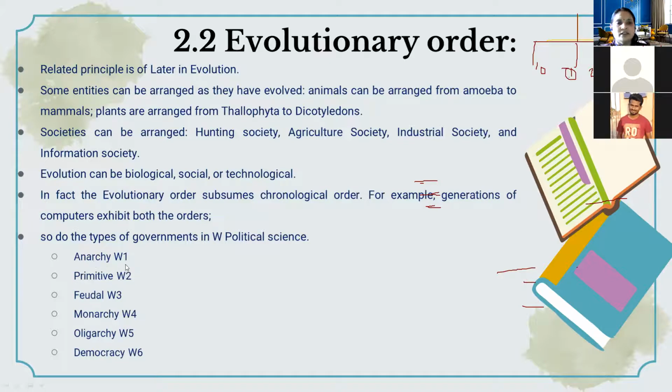So anarchy W1, primitive W2, feudal W3, monarchy, oligarchy, then democracy will be W6. So how will this order be given? Based on the evolution. Whenever one evolution happens, after some time the next evolution comes. So based on that sequence, we can arrange this evolutionary order. So this is the second principle, which comes under the principle of helpful sequence.